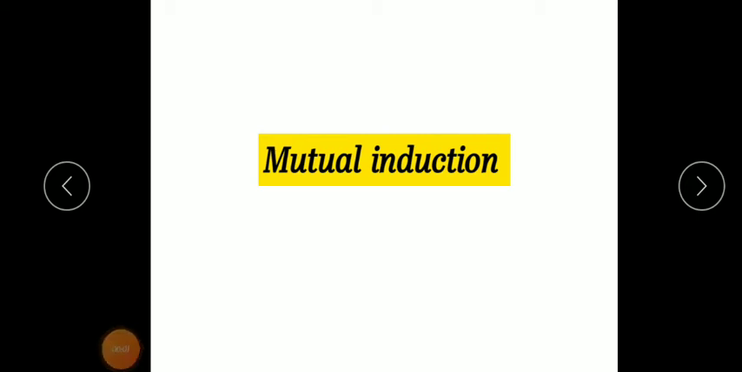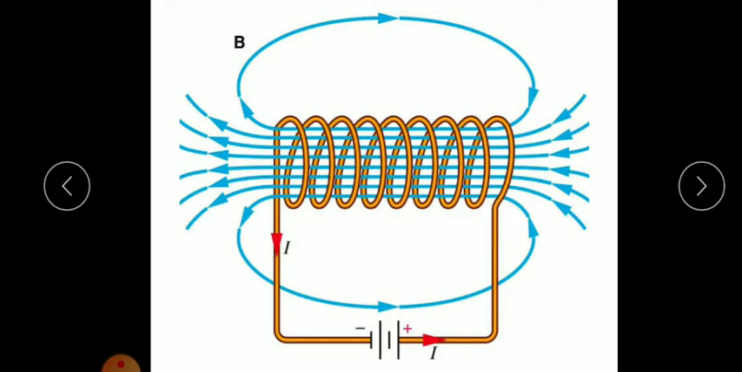Dear students, in today's class we are going to learn a new concept called mutual induction. In order to learn this, we have to know two concepts that we learned before. In the second chapter we learned that whenever a current passes through a conductor, it generates a magnetic field.